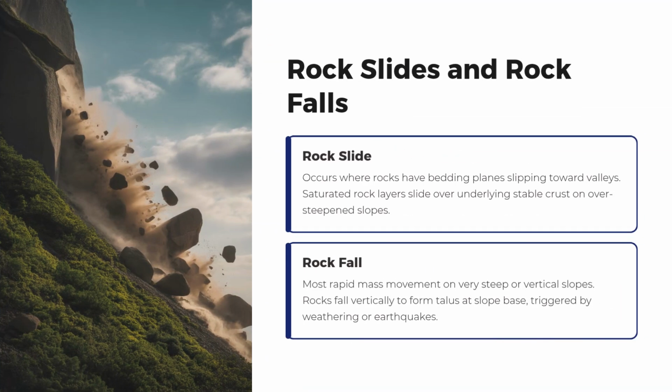Rock slides and rock falls. Rock slide occurs where rocks have bedding planes slipping toward valleys. Saturated rock layers slide over underlying stable crust on oversteepened slopes. Rock fall, most rapid mass movement on very steep or vertical slopes. Rocks fall vertically to form talus at slope base, triggered by weathering or earthquakes.